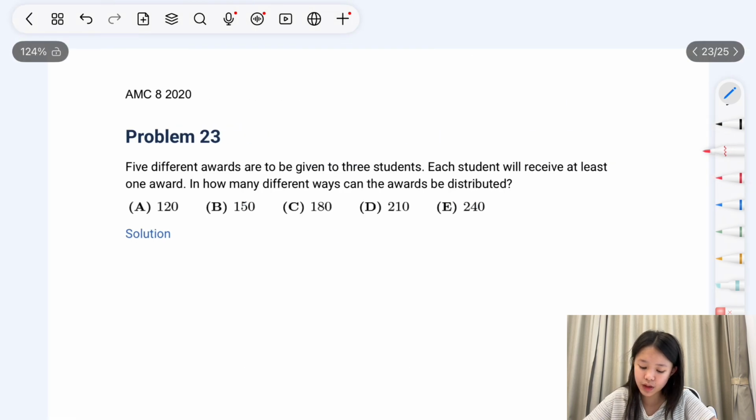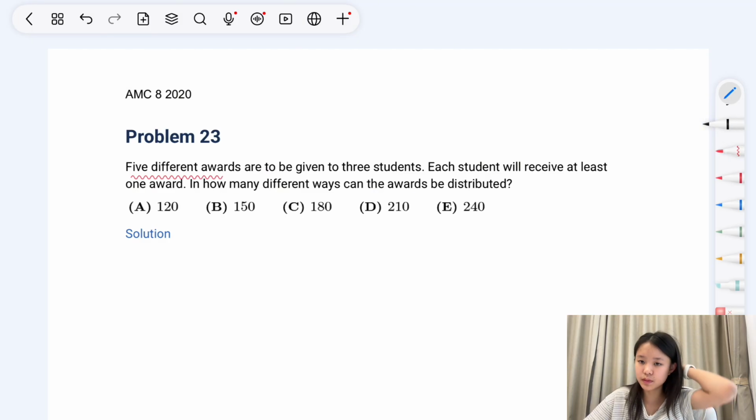Problem 23. 5 different awards are to be given to 3 students. Each student will receive at least 1 award. How many different ways can the awards be distributed? So for every student to have at least 1 award, there are only 2 ways in which the awards can be given out.